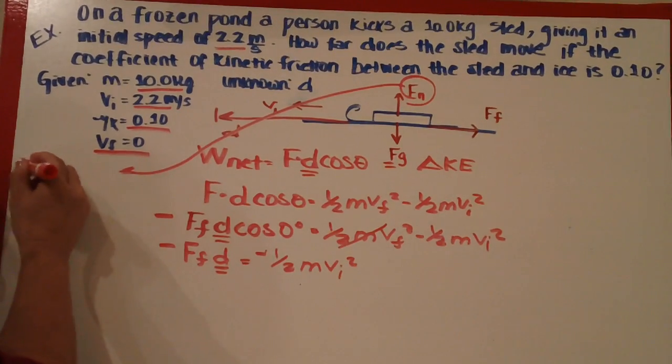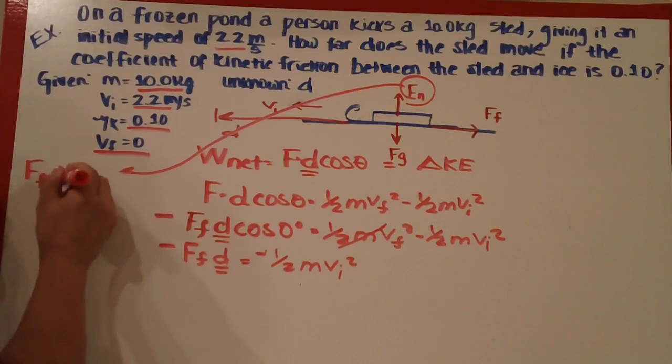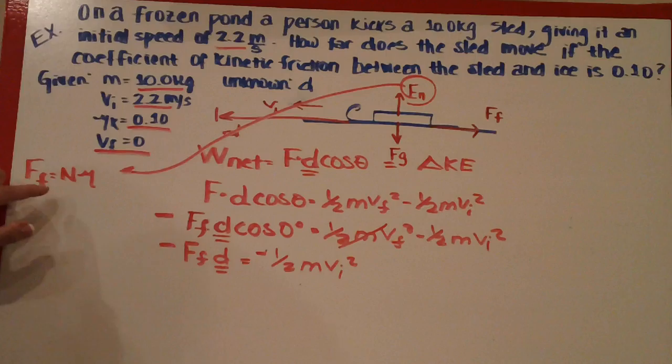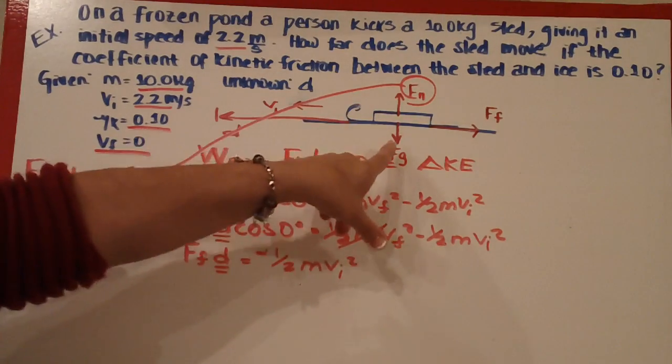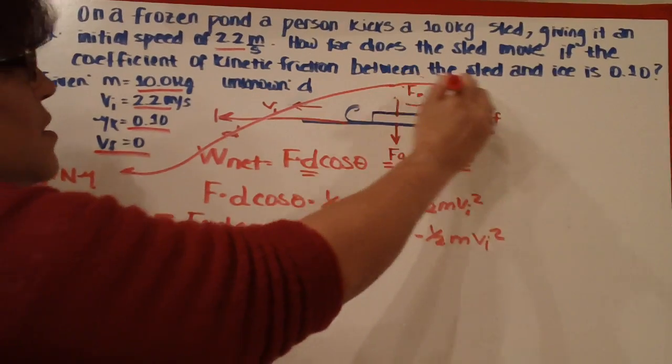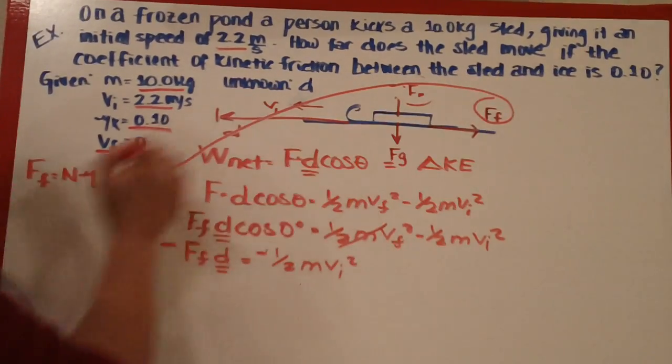Well, if you remember, the friction force is equal to the normal force times the coefficient of kinetic friction. The friction force equals this.